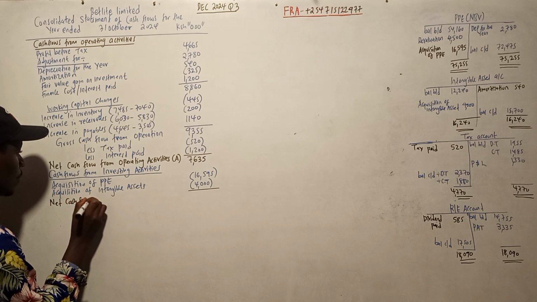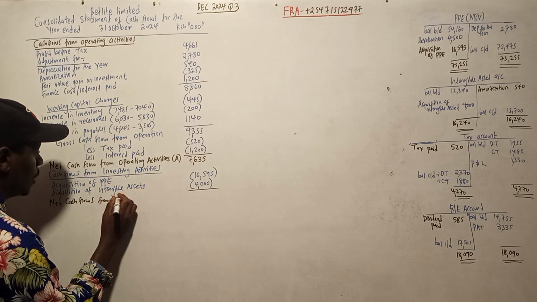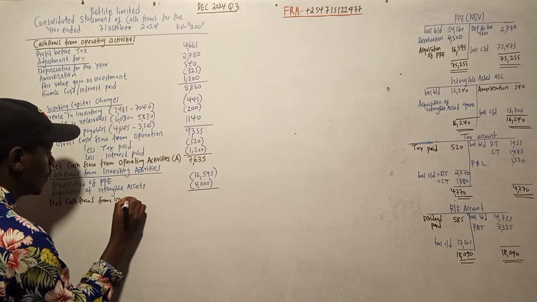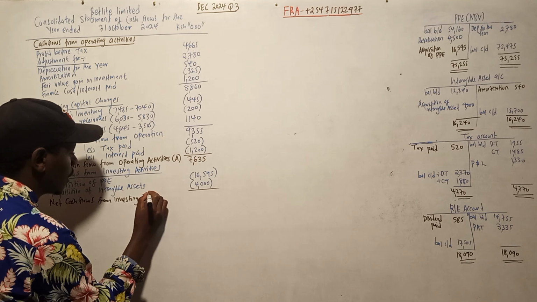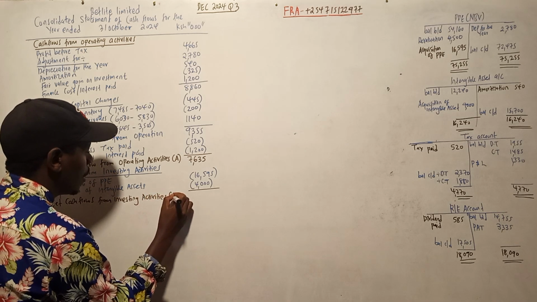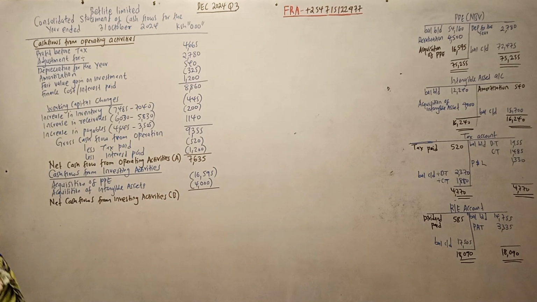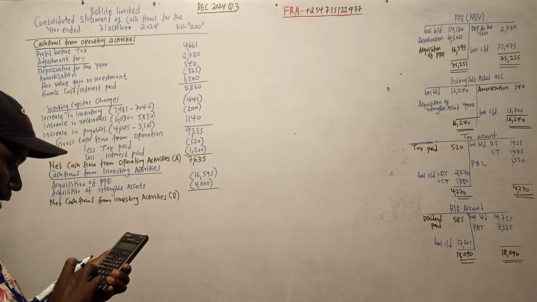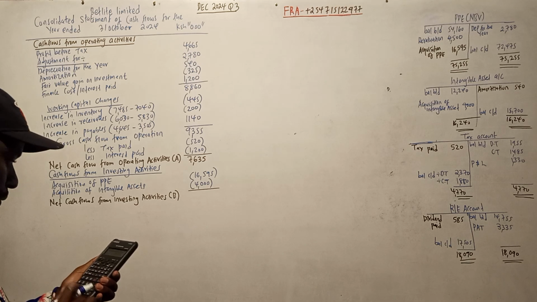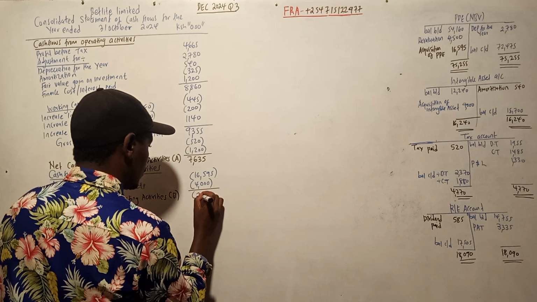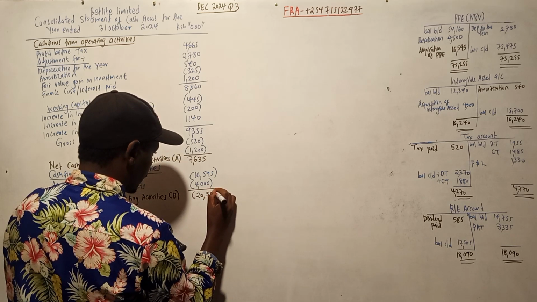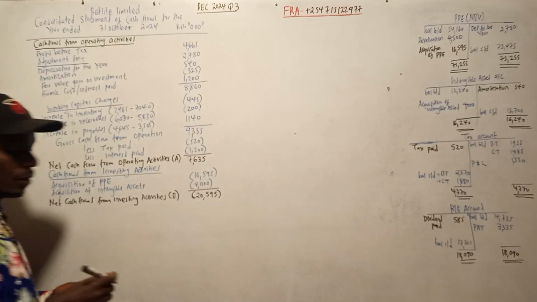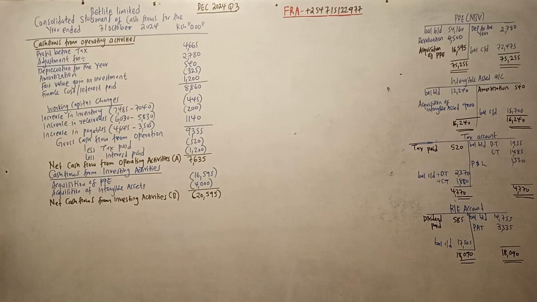Net cash flows from investing activities. We call it B. So minus 16,595 minus 4,000. That is minus 20,595. So we have a negative figure of that amount. Minus 20,595. Then we can do the last part.